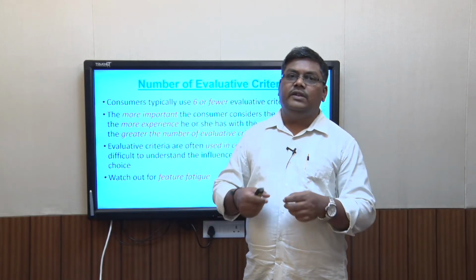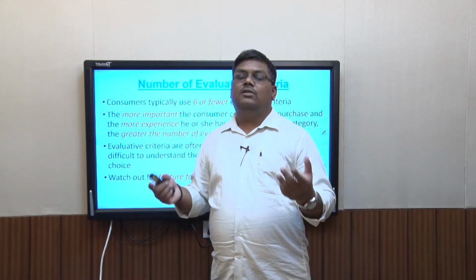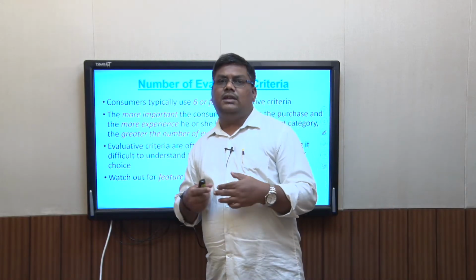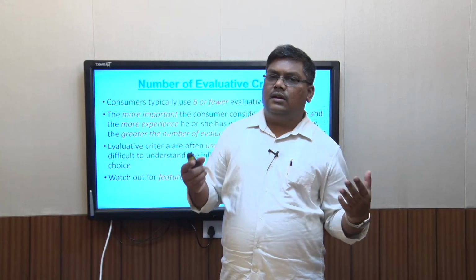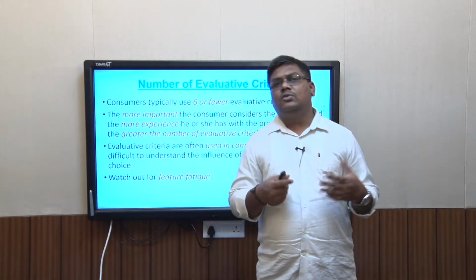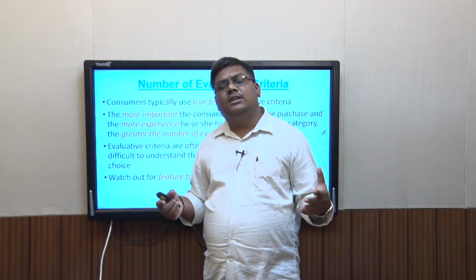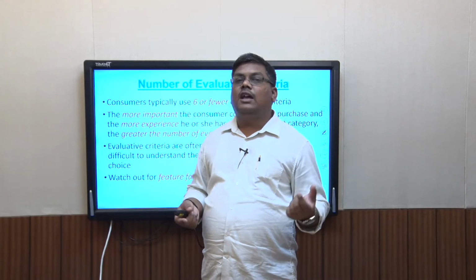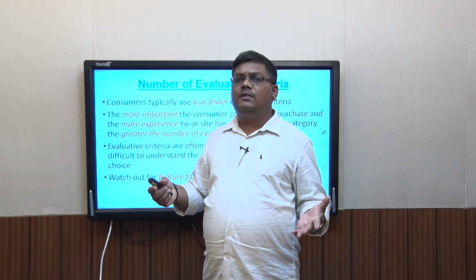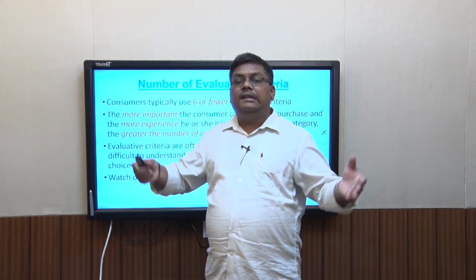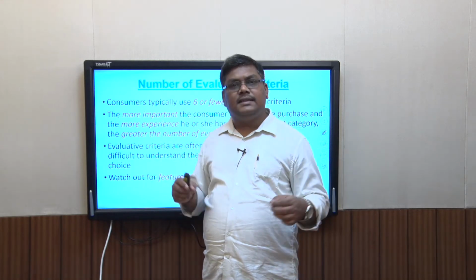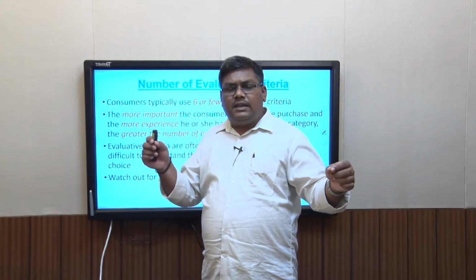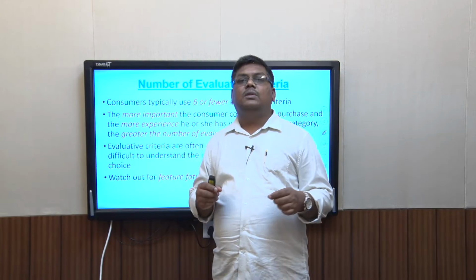So think about a phone which can do a lot of things. It can turn on your TV, it can make calls, it can make a video call, it can do music, it can do movies, it can do photography, it can do so many other things. The more benefits you offer in a phone, the more the consumer gets confused, right? Because the core aspect of the phone is calling, and so the more features you put in, the more comparison sets increase, the more products increase, the more benefits he's sorting out increase, and so he becomes confused.